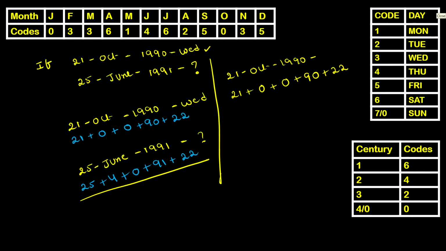Now I want you guys to help me with the calculation, and tell me the sum of all these values present on the screen. So what is 21 plus 90 plus 22? It's 133. I want you guys to confirm whether my calculation is correct or not. In the second case, 25 plus 4 plus 91 plus 22.